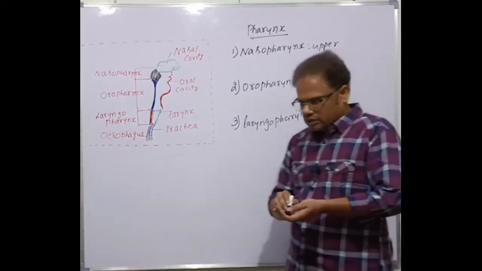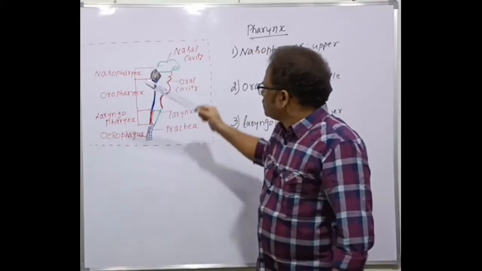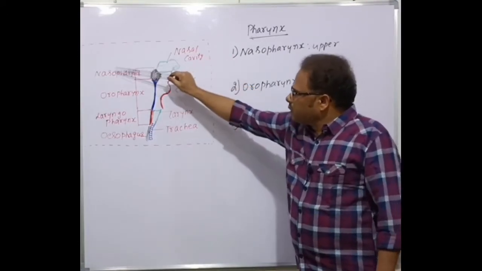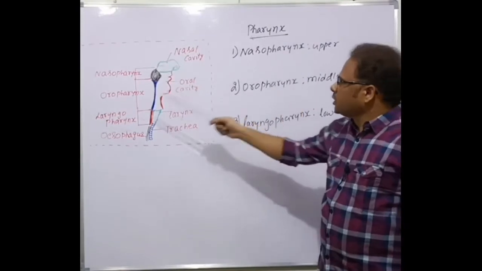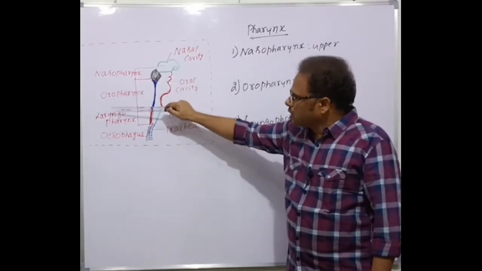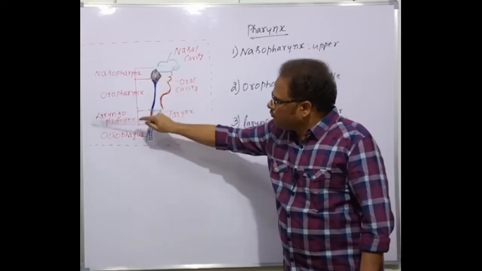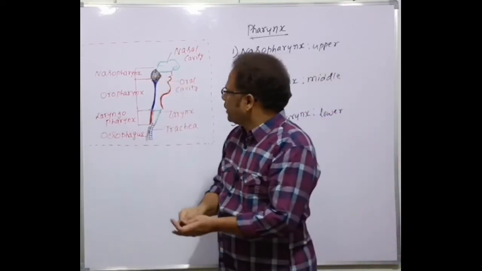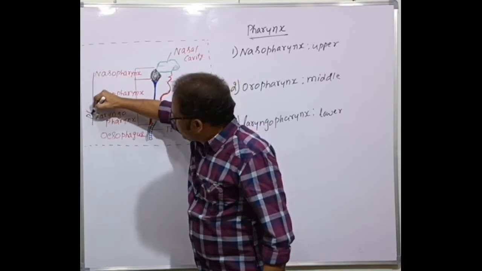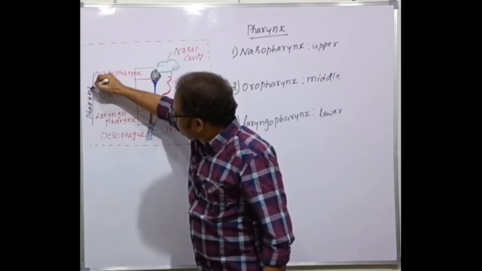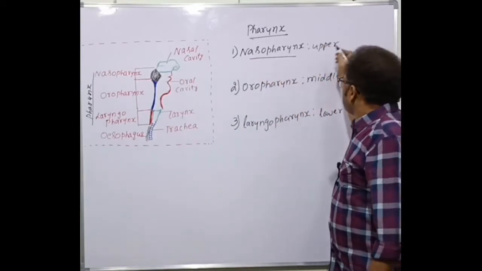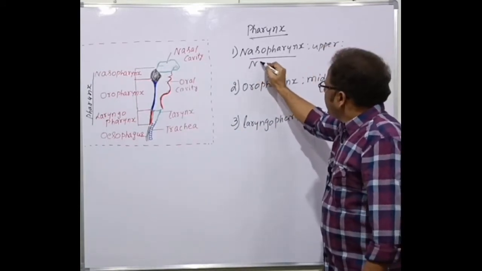So let's discuss here now. The upper part is the nasopharynx, the middle part is the oropharynx, and the lower part of the pharynx is called the laryngopharynx. So this is the total structure of the pharynx. Clear? So the nasopharynx corresponds to the nasal cavity.